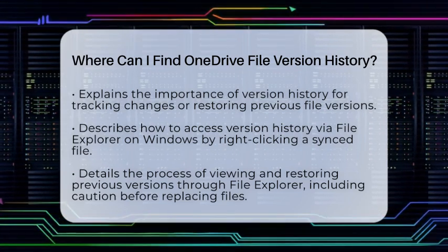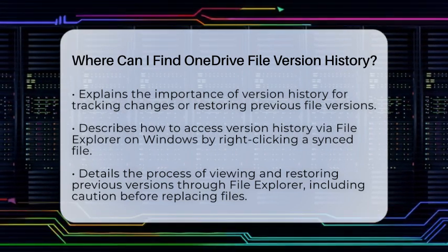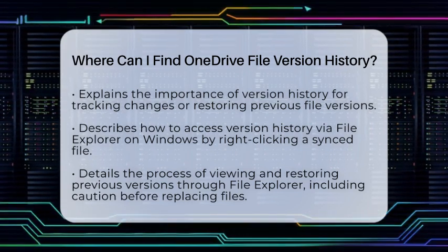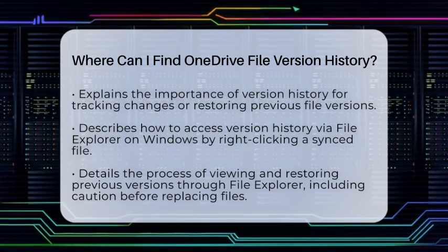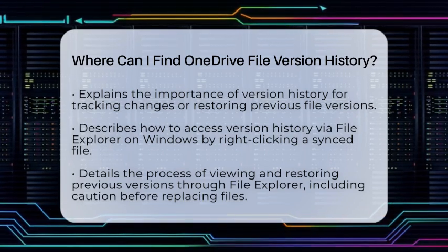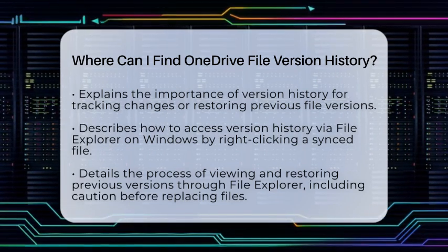If you use OneDrive on your Windows computer, accessing this feature is straightforward. When you open File Explorer and locate your synced file, just right-click on it. In the menu that appears, look for the option called Version History. Clicking on it will bring up a list of previous versions of that file.